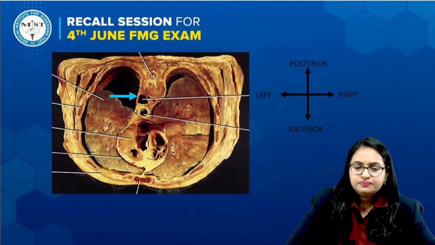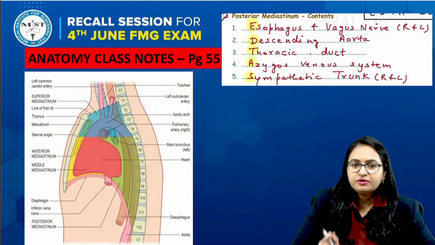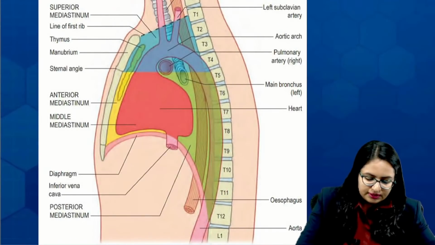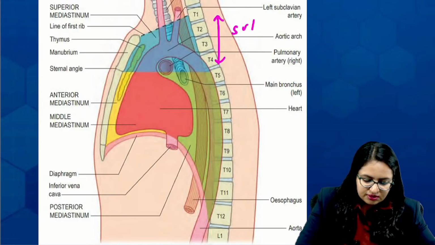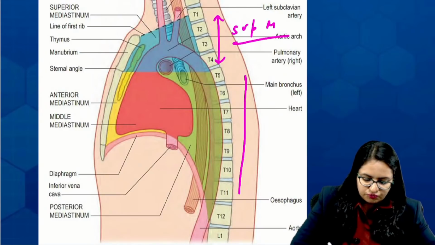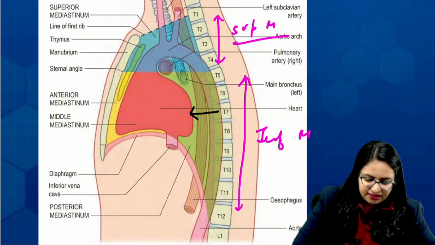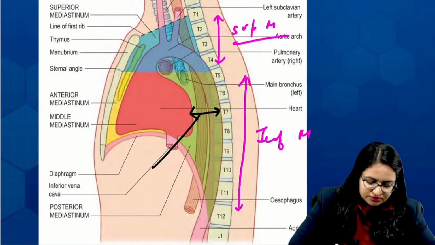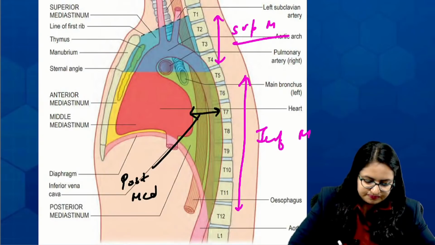If you recall this image about the mediastinum, we very well know that towards this side is the superior mediastinum, and towards this side is the inferior mediastinum, in which the area between the heart and the vertebral column is the posterior mediastinum.